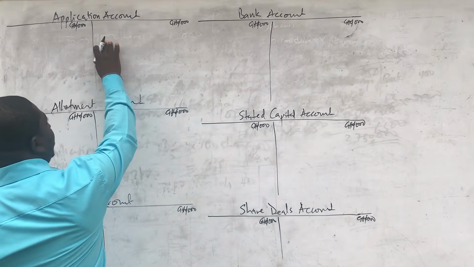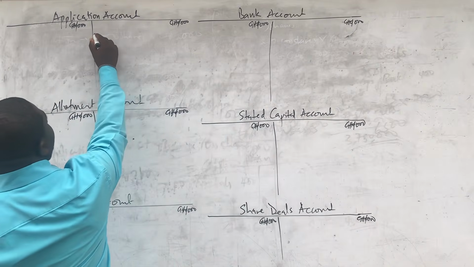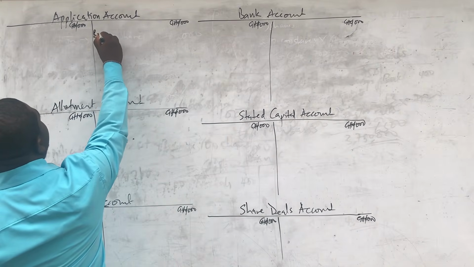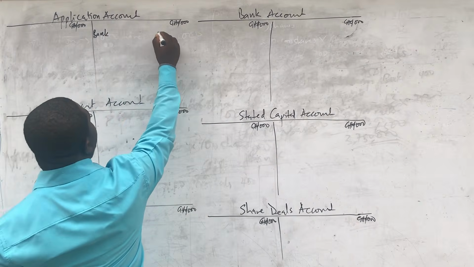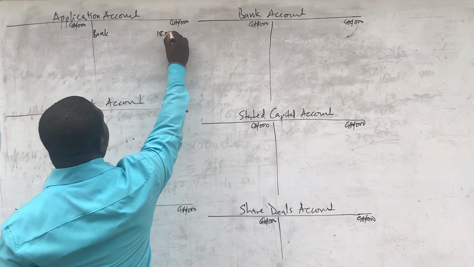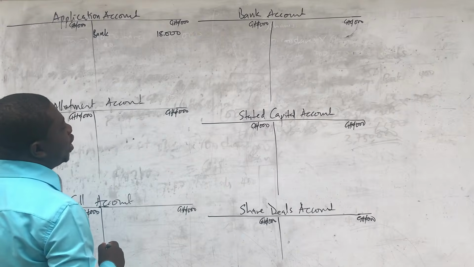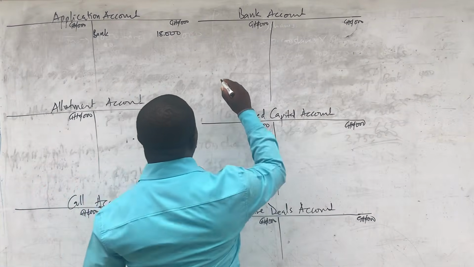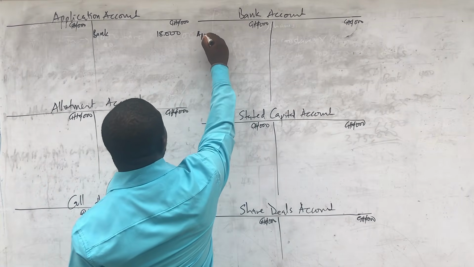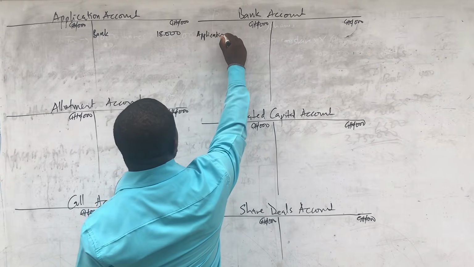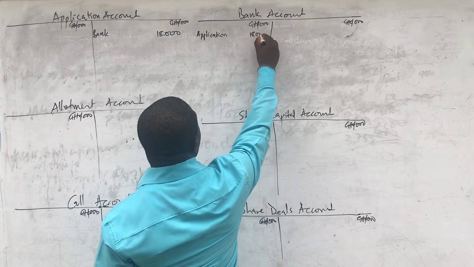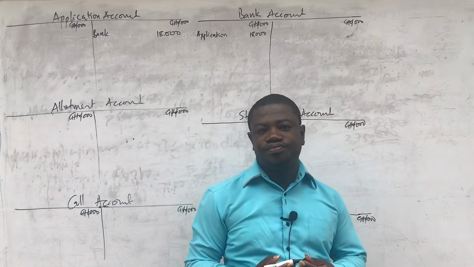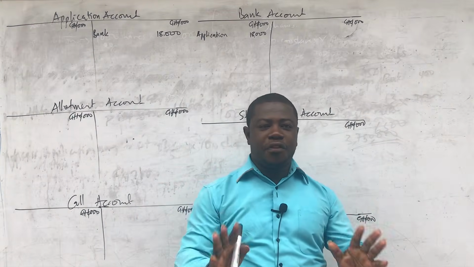And so we are going to credit application account and debit the bank account. And so it's going to come in here in the name of bank, 18 million. But remember that we have 3 zeros up already, so I'm making it 18,000. And then we come to the debit side of the bank account and we write application, 18,000. That is what we are going to do. Okay, so that is the first one.